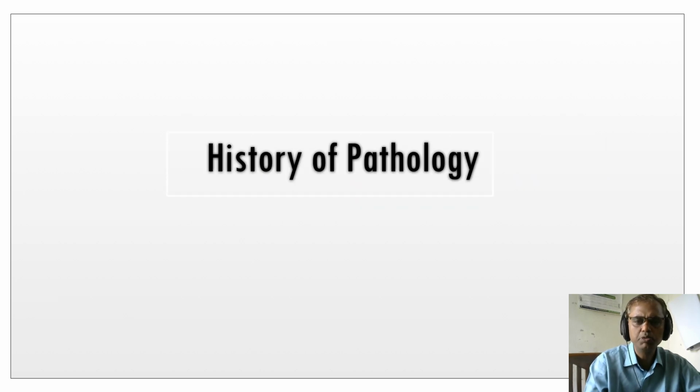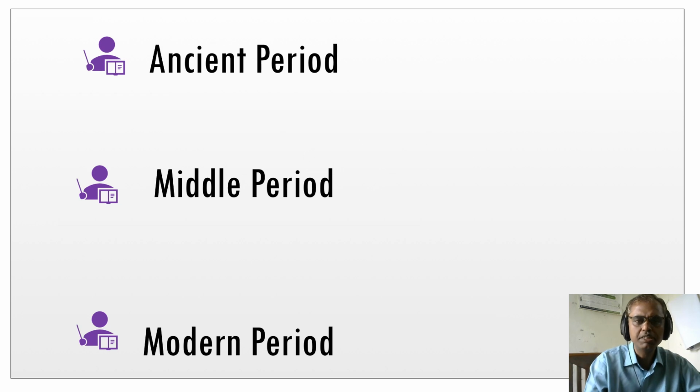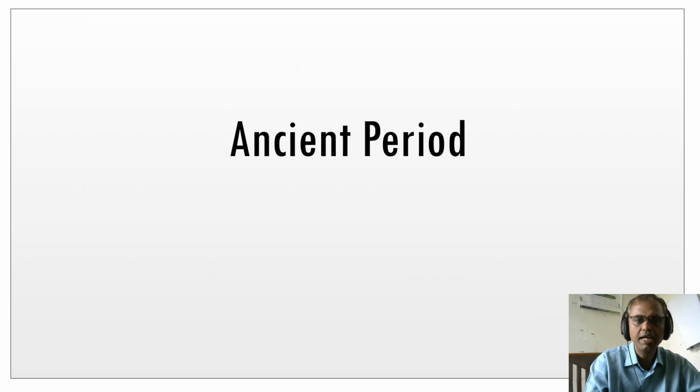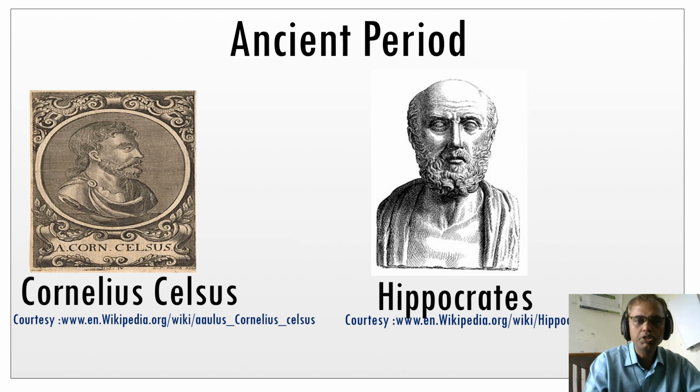Let us study a brief history of pathology. For our understanding, we are dividing it into three levels: ancient period, middle period, and modern period. In the ancient period, we should not forget two personalities: Cornelius Celsus and Hippocrates. Celsus is a very important one. He gave the cardinal signs of inflammation, which you are going to study further. And Hippocrates, as we know, is the father of medicine. So these two personalities contributed importantly to pathology.